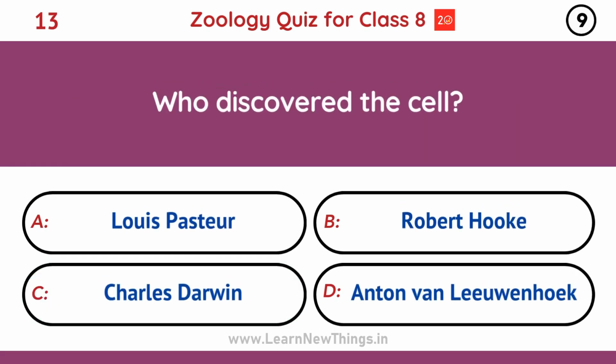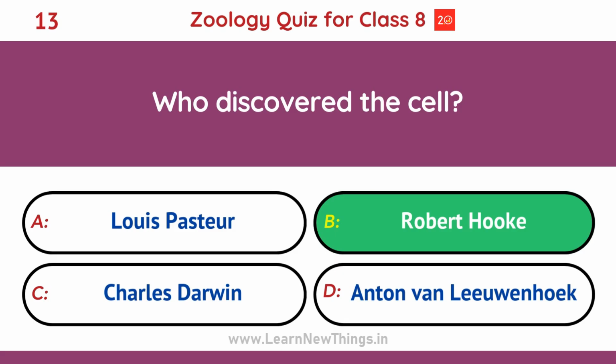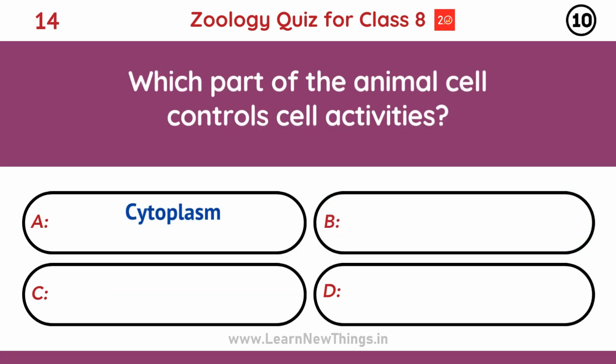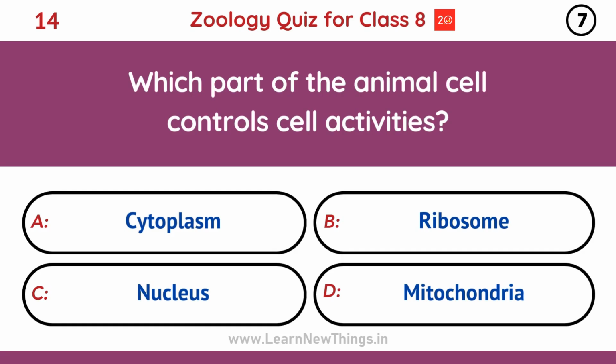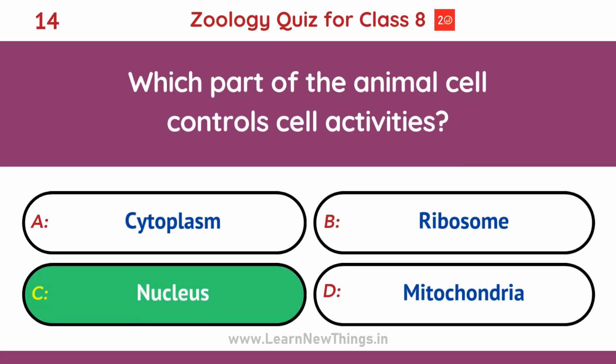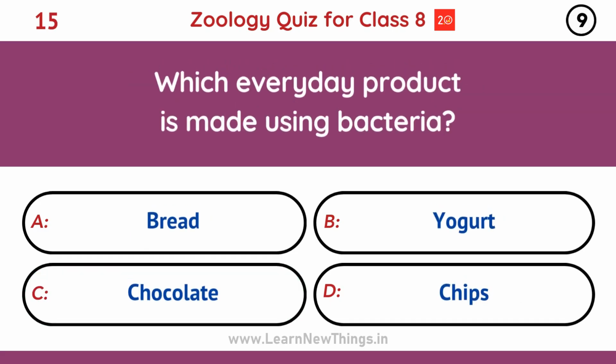Who discovered the cell? Robert Hooke. Which part of the animal cell controls cell activities? Nucleus. Which everyday product is made using bacteria? Yogurt.